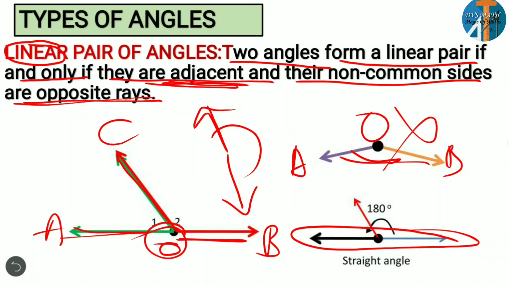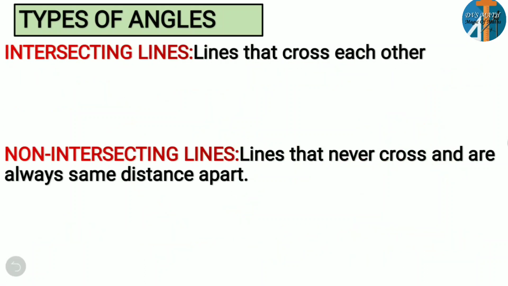Just now we discussed that a straight angle is exactly equal to 180 degrees. That's what we have to observe here. So it has to be adjacent, and the non-common sides are opposite. In other words, they must form a straight line, or the sum of these two angles must be equal to 180 degrees. I think it's clear. Linear pair of angles. Let's move on to the next one.